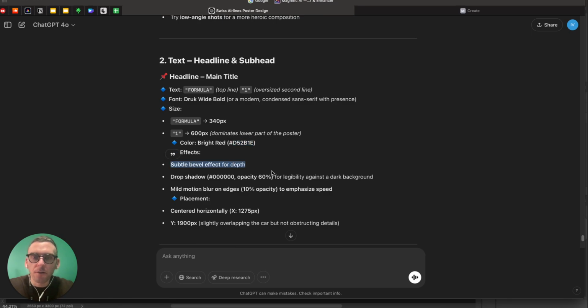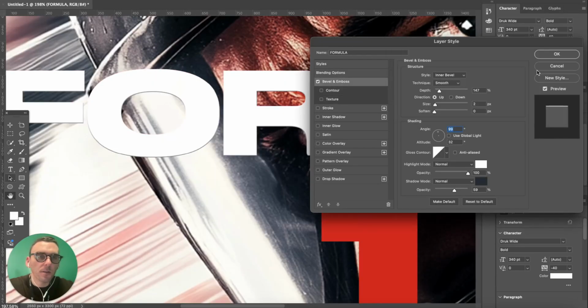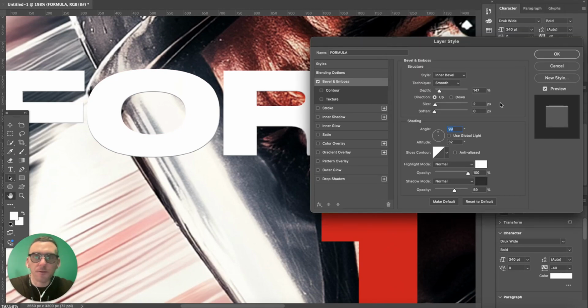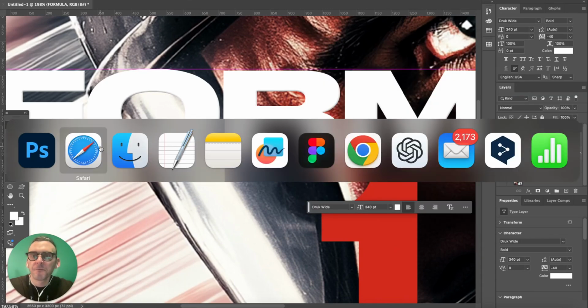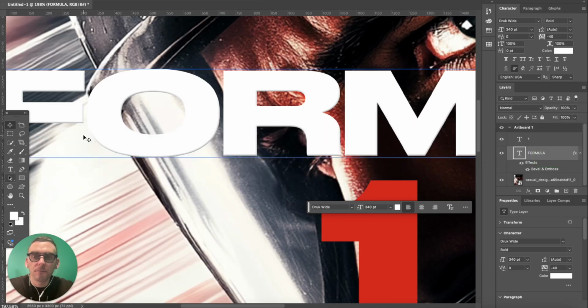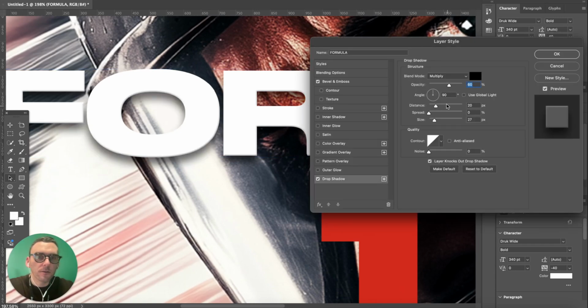Subtle bevel effect for depth. Okay, let's add the bevel effect. Keep that white. Keep this like gray or something. So maybe do this. Alright, this looks kind of cool. Drop shadow, opacity 60%. We're not done yet. Ooh. 60%. Normal. Let's just do multiply. Yeah.